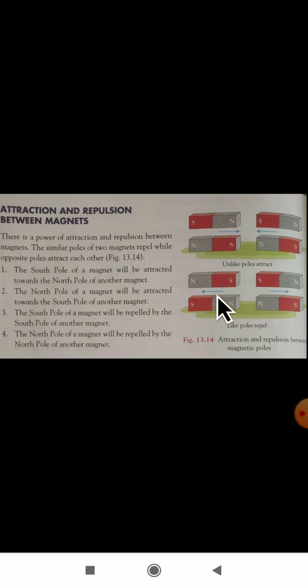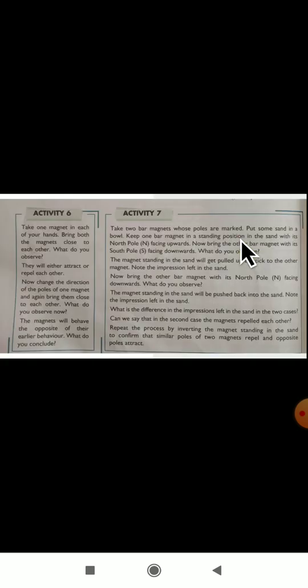See the direction, how they have shown arrow marks. It is going in this direction. But the unlike poles, you see, north and south, they are meeting each other here. Okay, this is about the attraction and repulsion between the magnets.